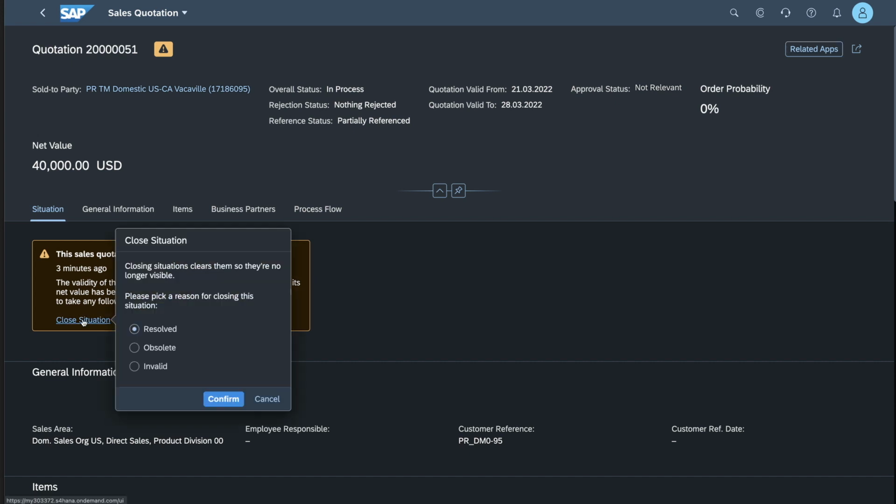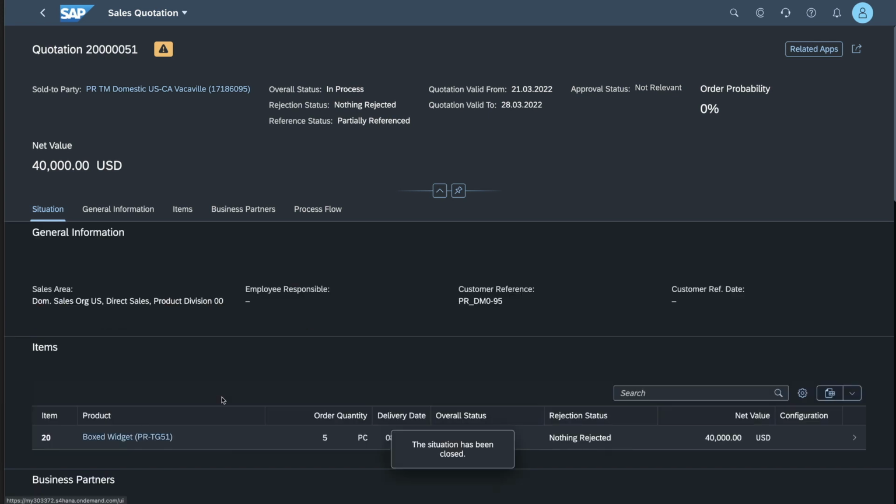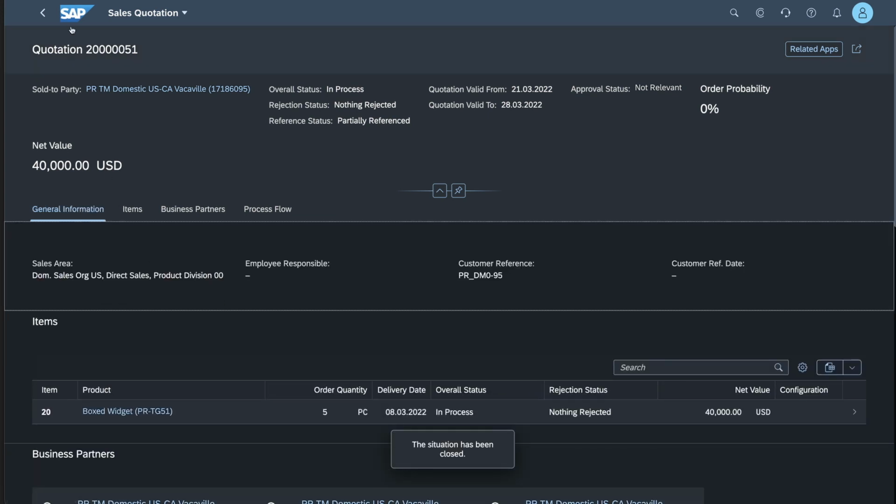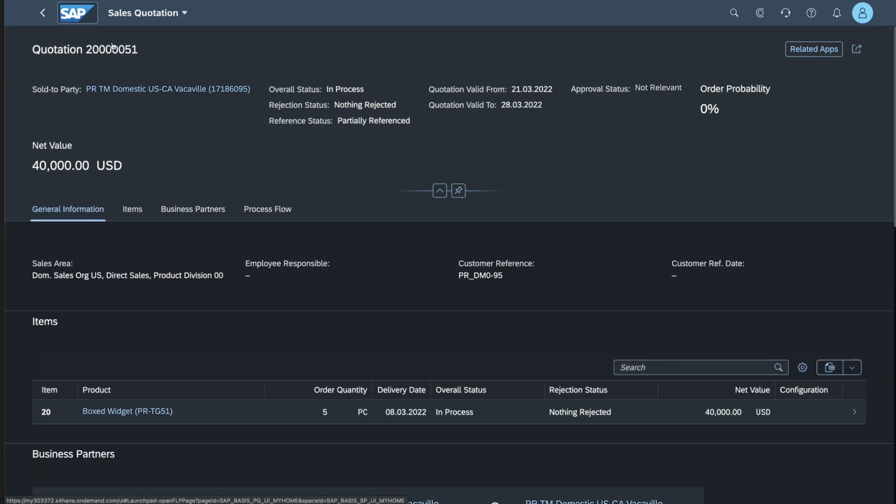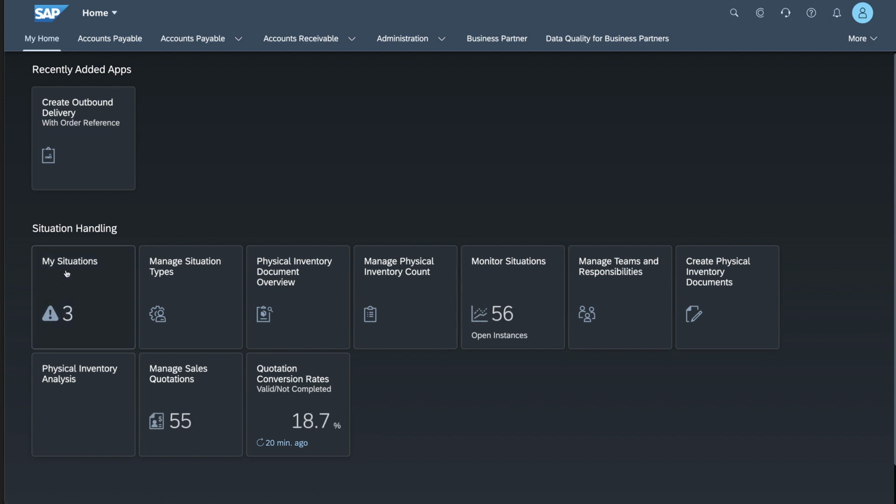As a result, I can then close this situation, say that it has been resolved, so that it is removed from my to-do list. If I go back to my Fiori Launchpad, you can see that the situations have now gone down from 4 to 3 because I have just closed that one situation.